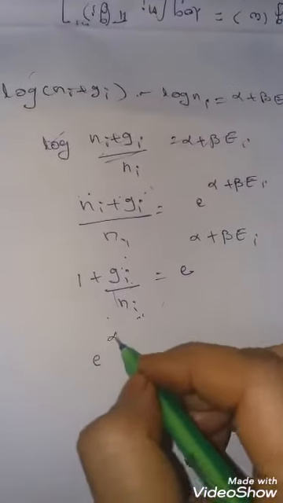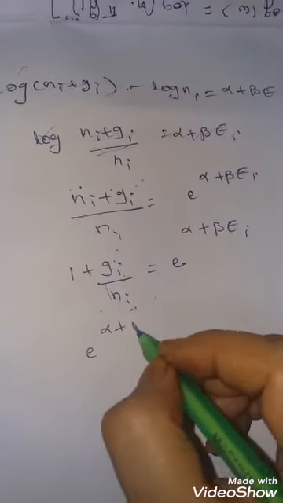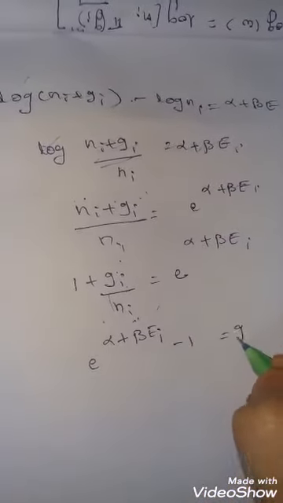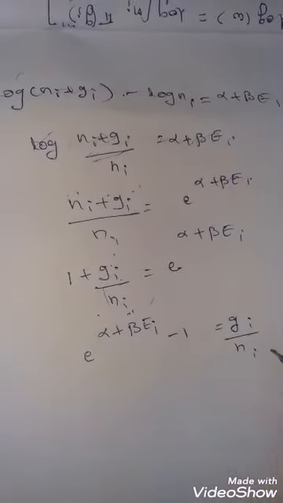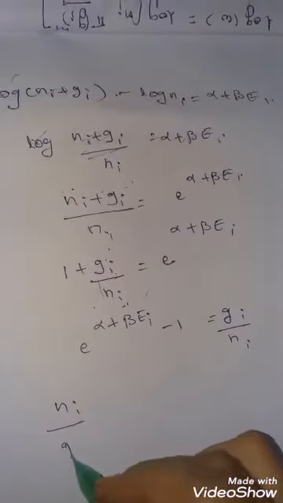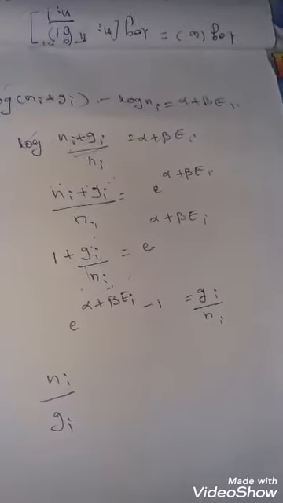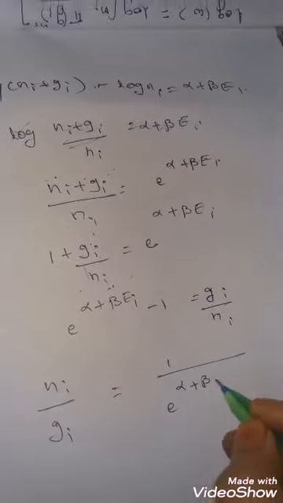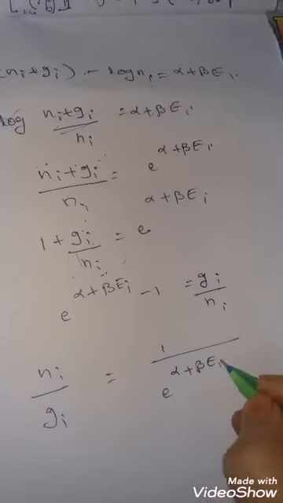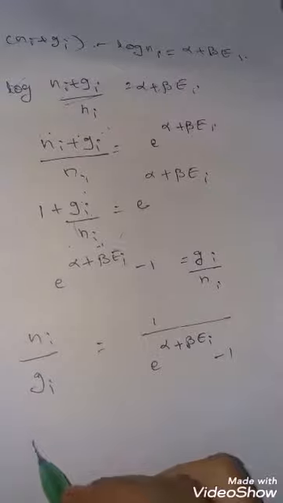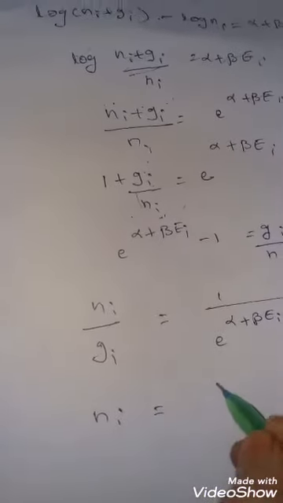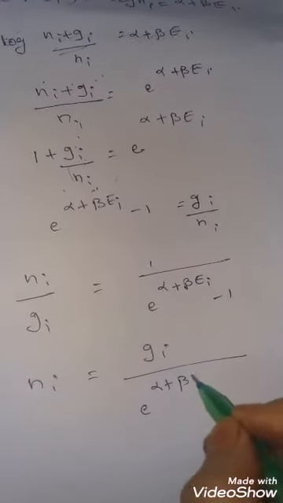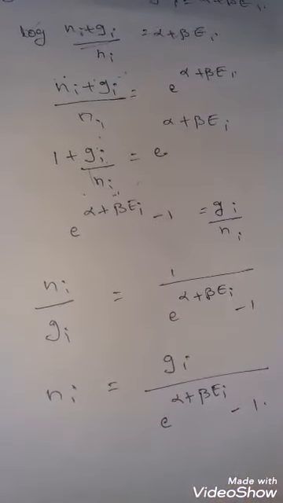So e power alpha plus beta Ei minus 1 is equal to Gi by Ni. So Ni by Gi is equal to 1 by (e power alpha plus beta Ei minus 1). We want Ni, which is equal to Gi by (e power alpha plus beta Ei minus 1).